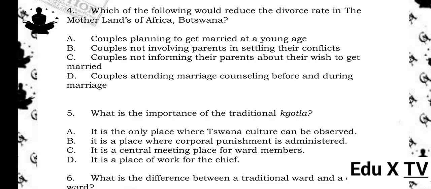4. Which of the following would reduce the divorce rate in Botswana? A. Couples planning to get married at a young age. B. Couples not involving parents in settling their conflicts. C. Couples not informing their parents about their wish to get married. D. Couples attending marriage counseling before and during marriage. The answer is D. Couples attending marriage counseling before and during marriage.